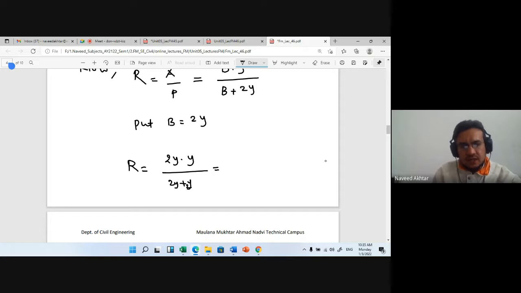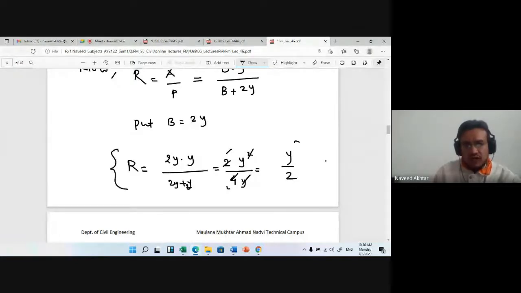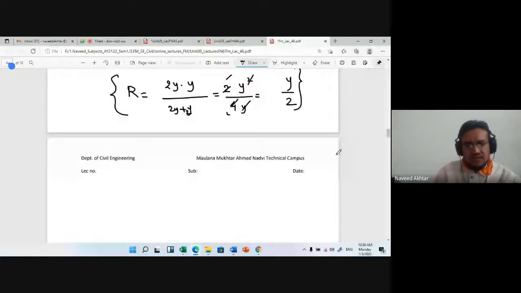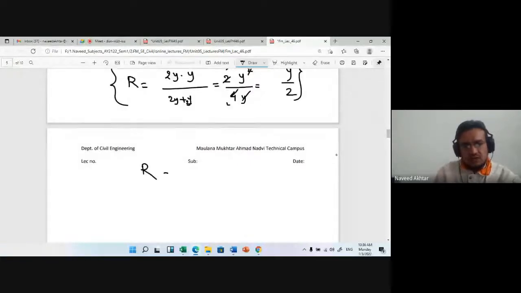So it will be 2y square upon 4y. So if I cancel, 2 to the 4, one y will cancel, so we get y by 2. The value of R, the hydraulic mean depth, is nothing but R is equal to y by 2.